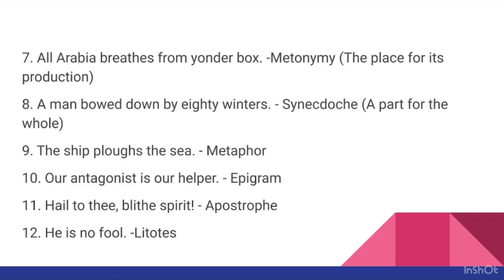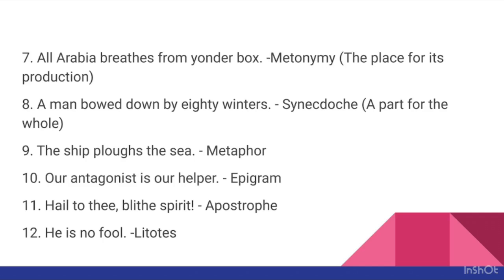Okay? So the part is mentioned for the whole, and that's why this is a synecdoche. The ship plows the sea. This is an example of metaphor. Here, the two different words, ship and plows, are compared with each other, and the point of comparison is implied.